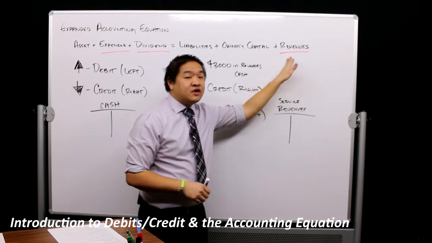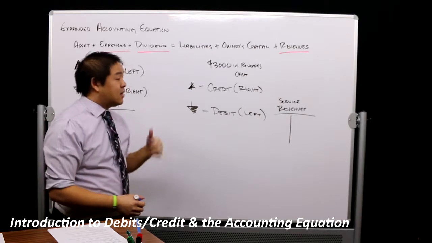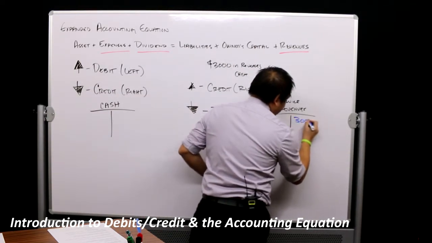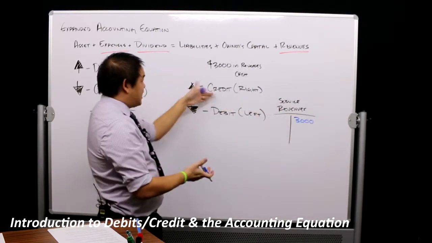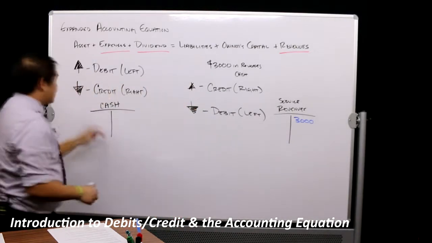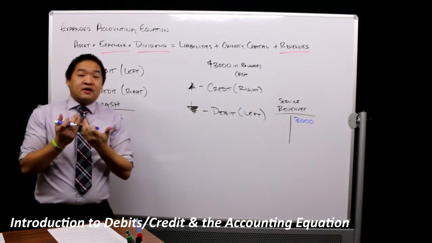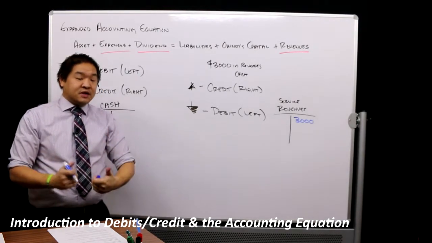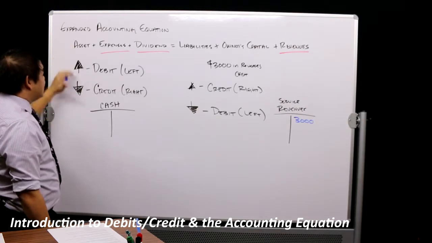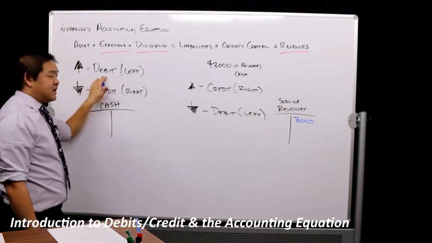We said that if a revenue or the scorecard goes up in nature, we're going to credit the account. It's going to go on the right side. So $3,000 goes on the right side because it's a credit. Credit increases of our revenue goes on the right side. Now let's talk about cash. We received $3,000 in cash. Because we received $3,000 in cash, our asset, cash is an asset, increased in nature, and if it increases in nature, we're going to debit the account.